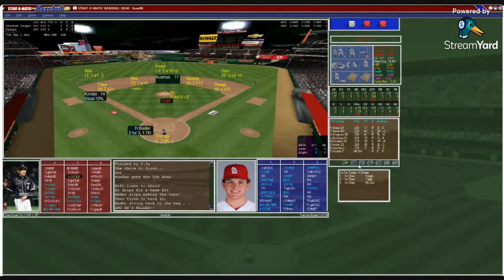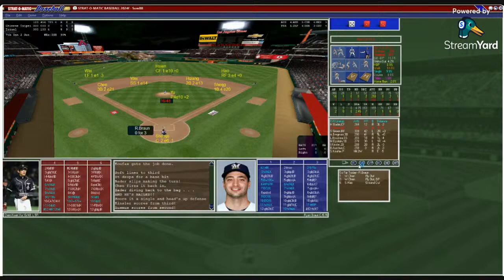Here's the pitch. Ground ball to third. And that's going to be an out. I don't think a run on. I don't think so. Let's see what happens.